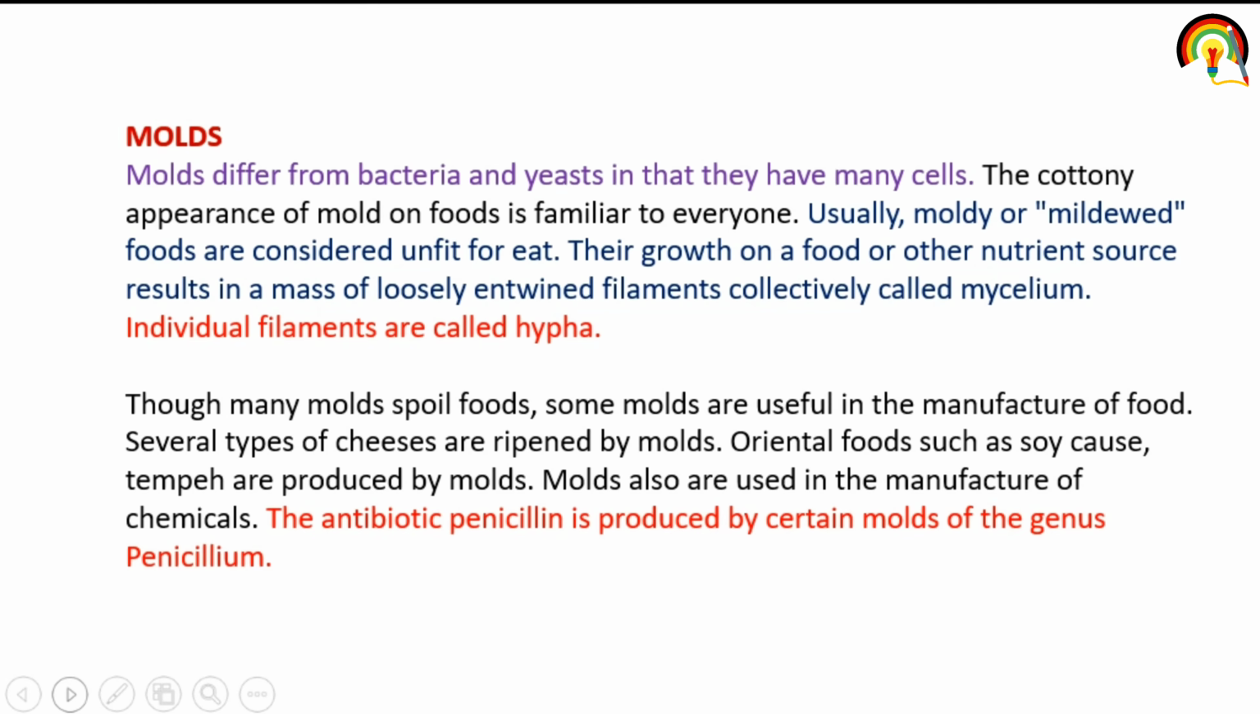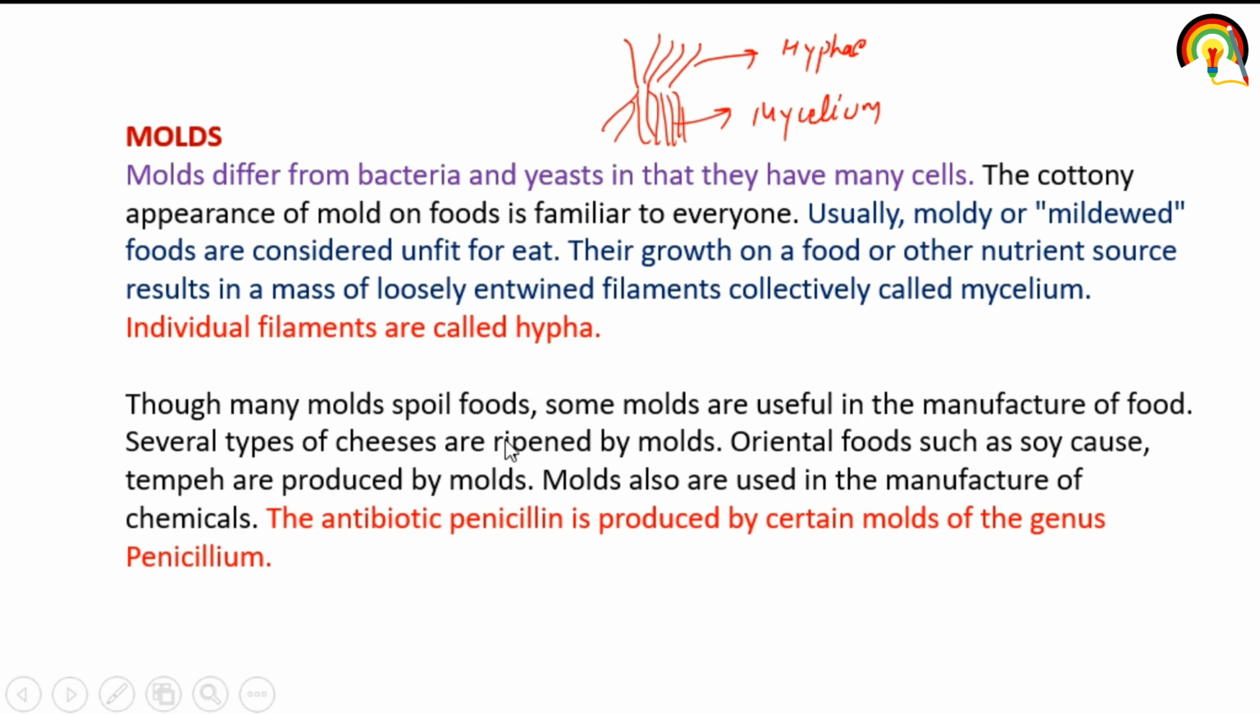Individual filaments are called hyphae. So when mold grows on food, the filamentous collection is called mycelium. When it grows, the individual filaments are called hyphae, but when hyphae form a filamentous mass, it is called mycelium.